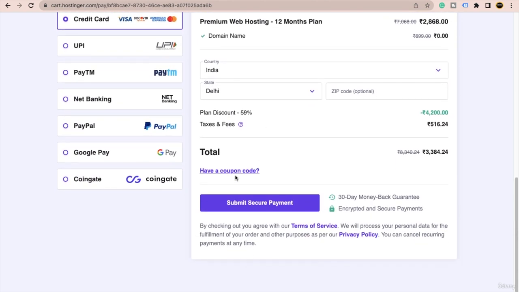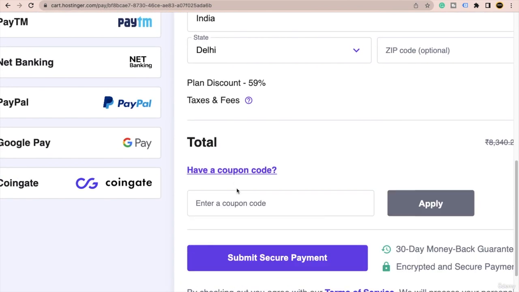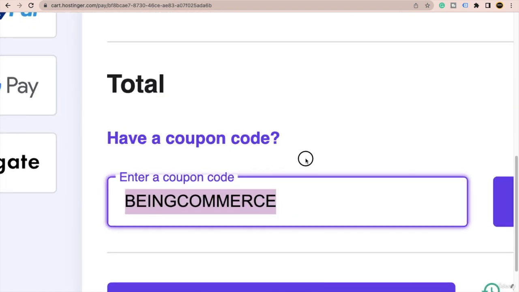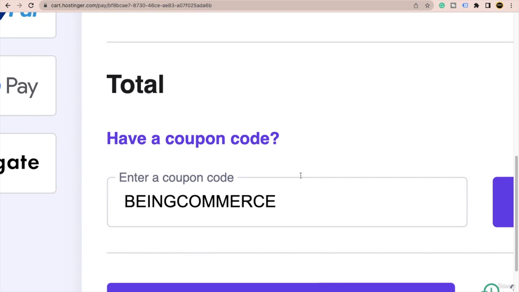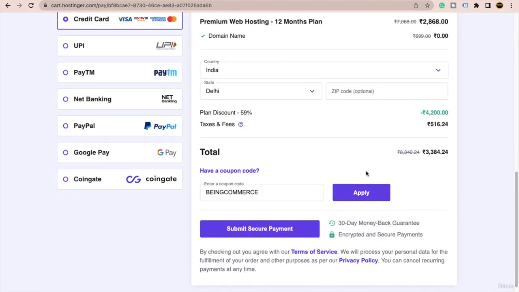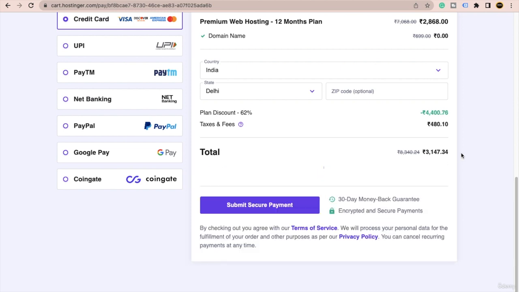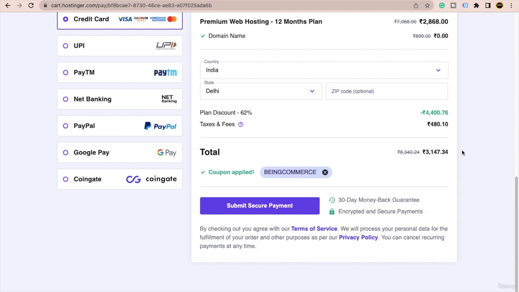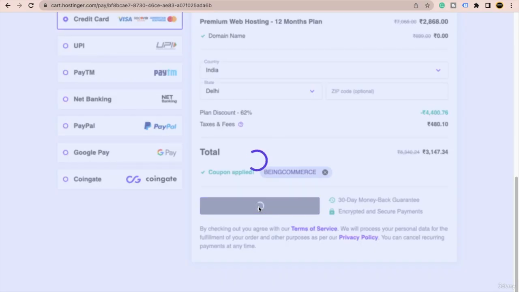And then from here you will see this option of have a coupon code. So here you have to use the coupon Bing Commerce, everything in capital. Just type this, Bing Commerce. See the spelling, Bing Commerce, and then you will see the magic. Just click on this apply button and you are going to get a good discount. Okay, all done. Then you just need to click on submit secure payment.